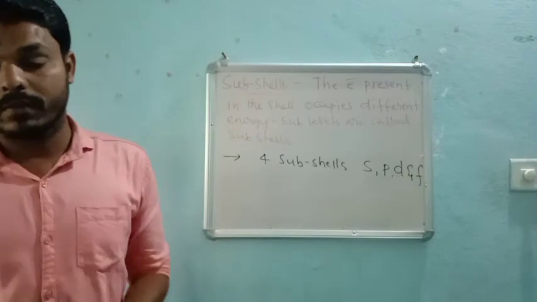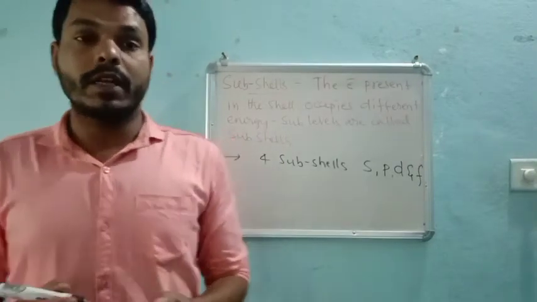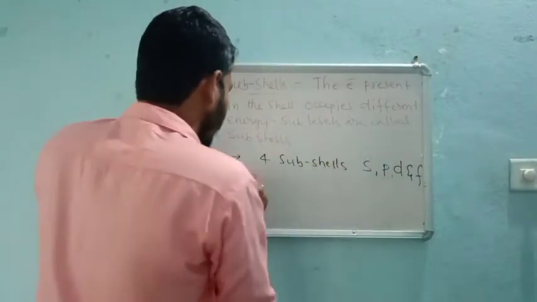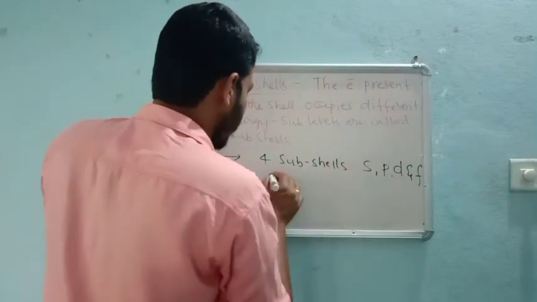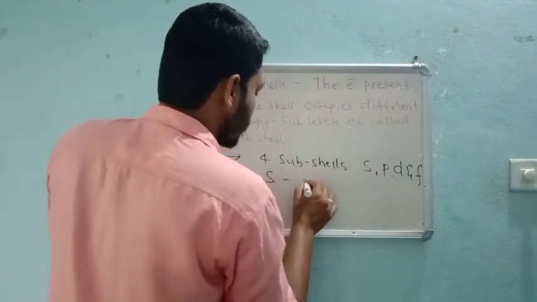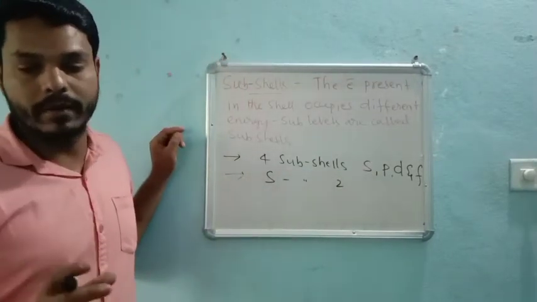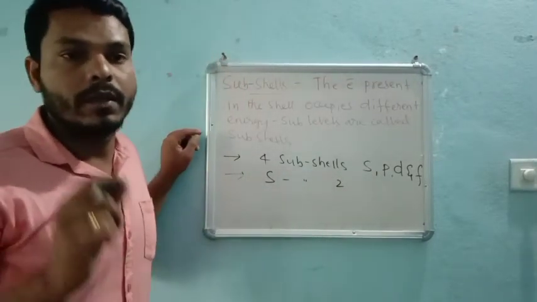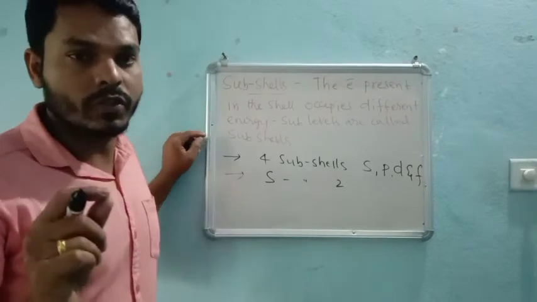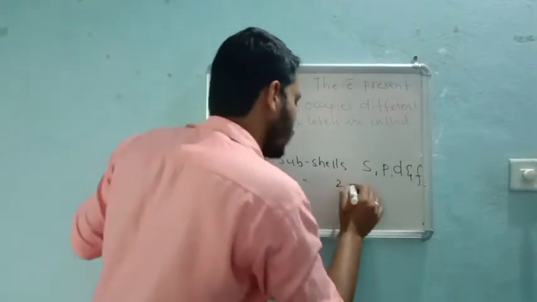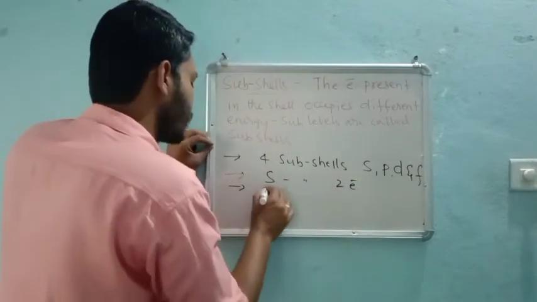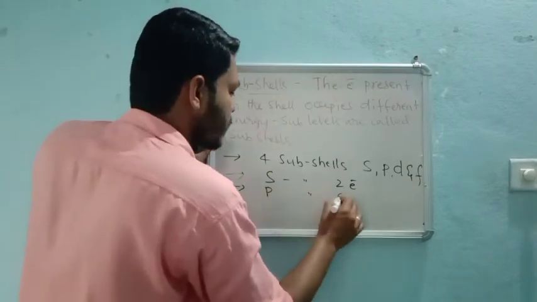Let us go one by one. The S subshell requires 2 electrons to complete its orbit. So the S subshell consists of 2 electrons. Already we know about this. The P subshell consists of how many? 6 electrons.